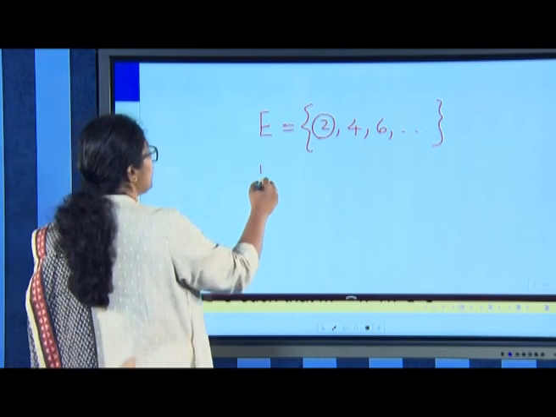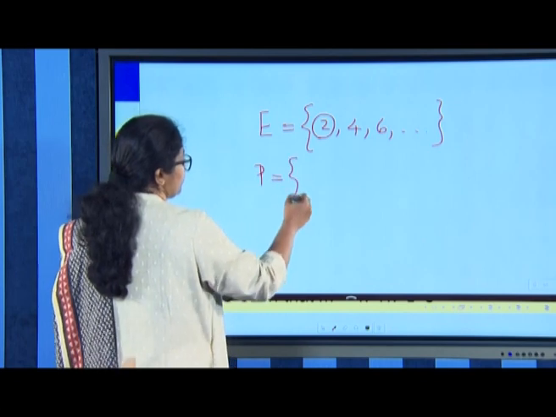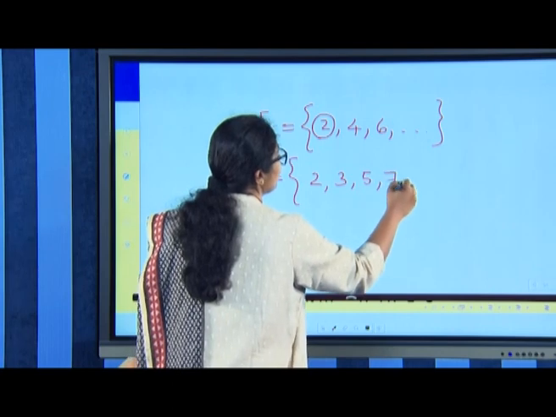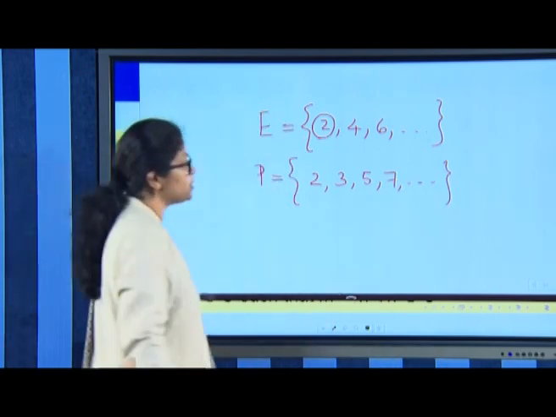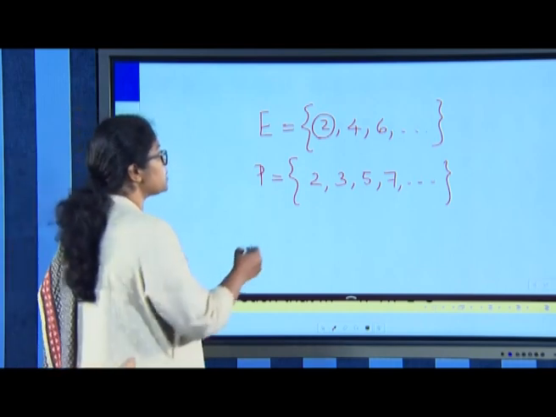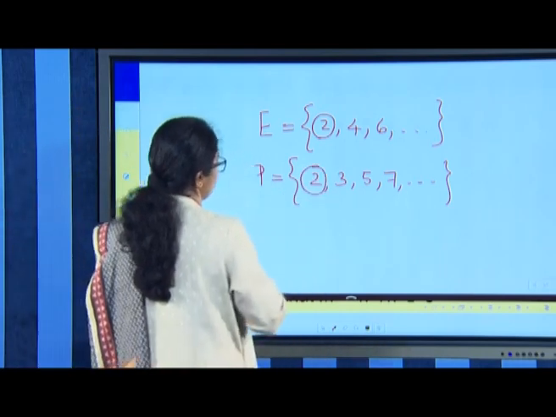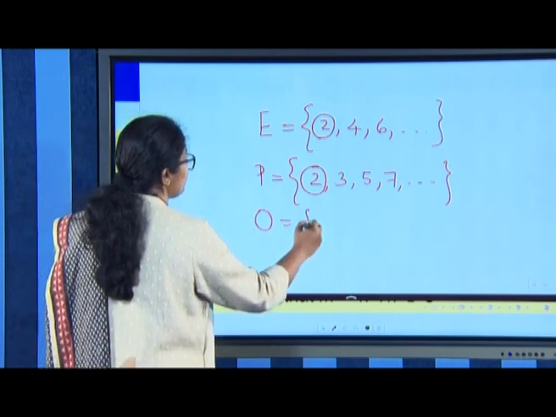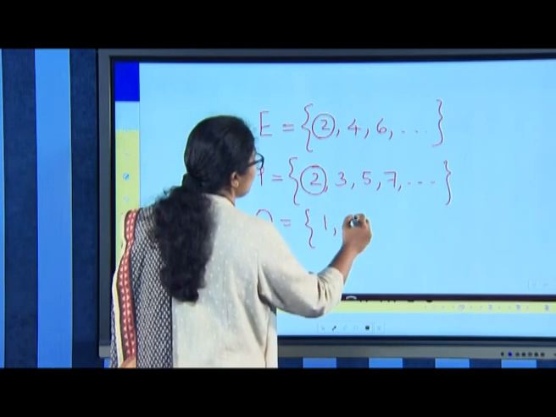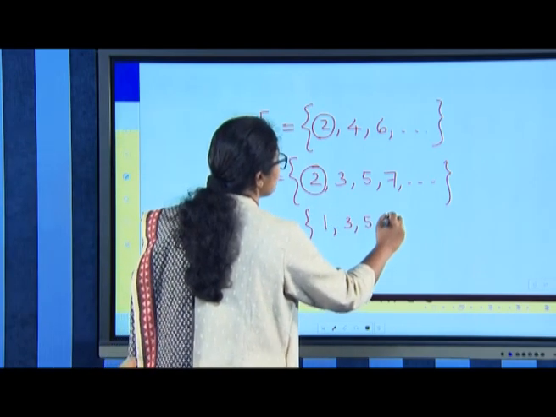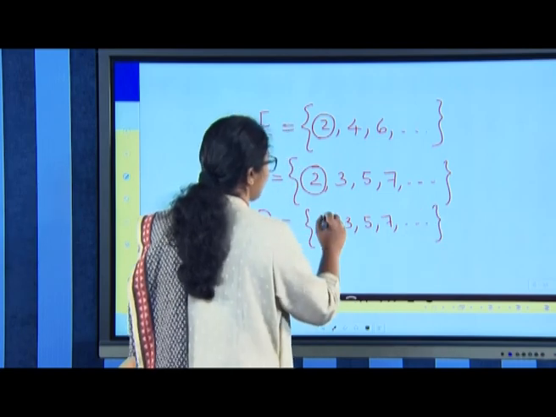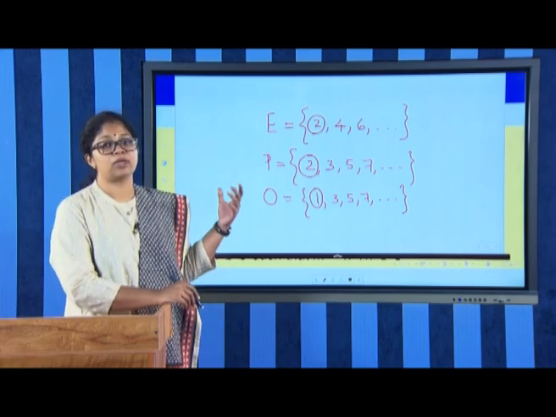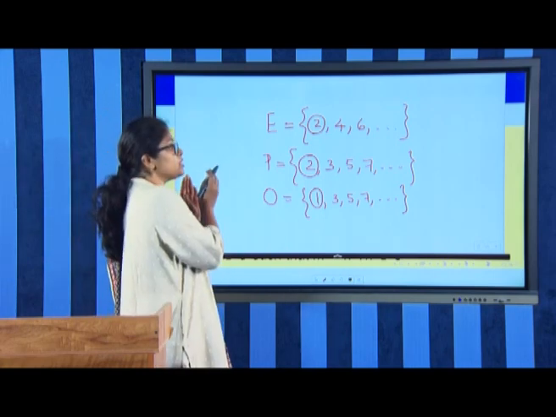Then, if we take the set of all prime numbers, 2, 3, 5, 7, etc., again a subset of natural numbers, we can see that 2 is the least number there. The set of all odd natural numbers gives 1, 3, 5, 7, etc., where 1 is the least number. So, you take any non-empty subset of natural numbers, and there is a least number.